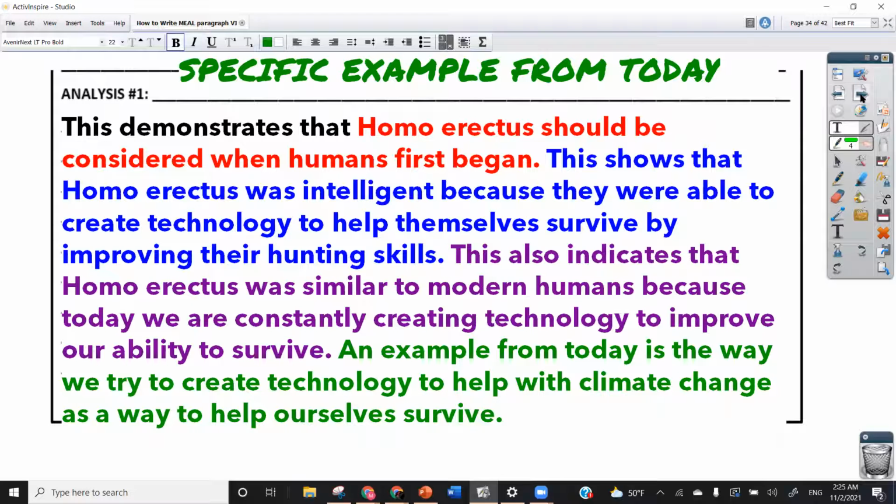An example from today is the way we try to create technology to help with climate change as a way to help ourselves survive. So this is a more specific example from today that still connects to the details of the evidence.